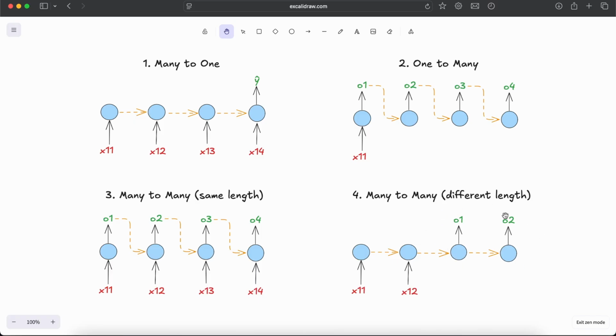So this architecture is also known as encoder decoder architecture. An example for many to many RNN of different length is translation. Let's suppose you are doing some kind of translation of a sentence. The input sentence and the output sentence can be of different length because of language difference, right? There we can use this kind of encoder decoder architecture.